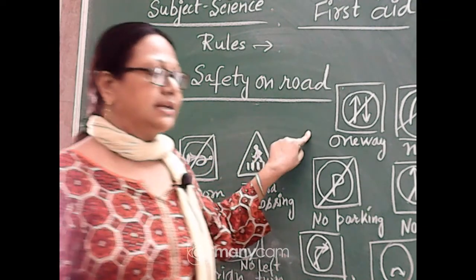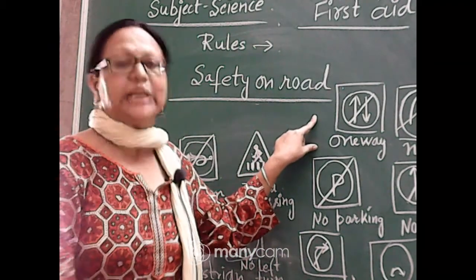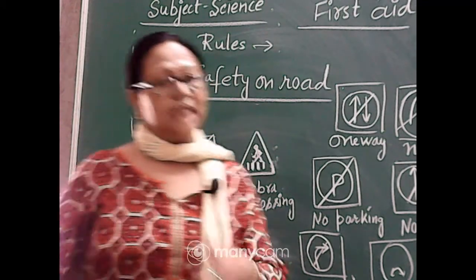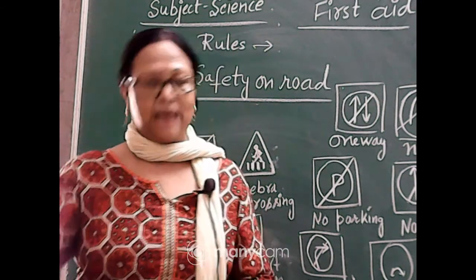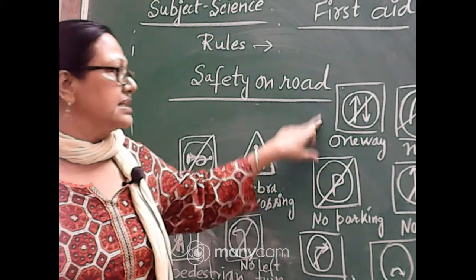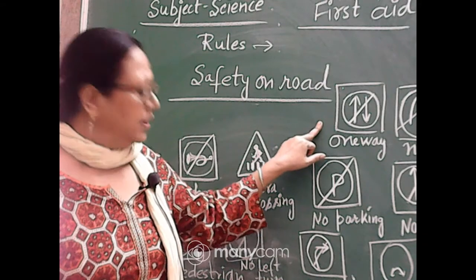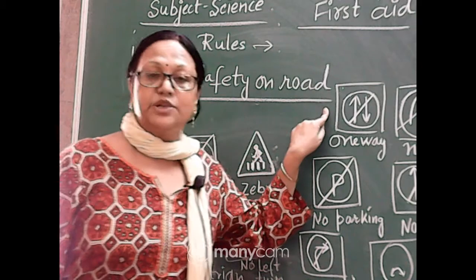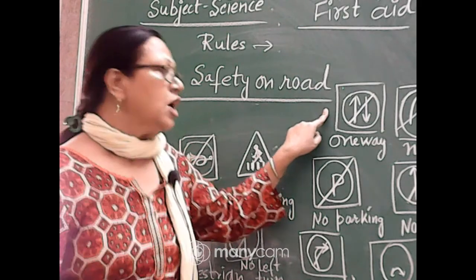When this sign is given, it means you have to move only on one side of the road. Sometimes you have seen roads divided into two parts, one the left side and another the right side. One side is meant for going in one direction, and the other side is meant for coming the other way. This sign is given for one way, so you can move only within one side of the road. If this sign is given, you should not merge your vehicle across the roads; you have to move within one lane, on one side of the road.